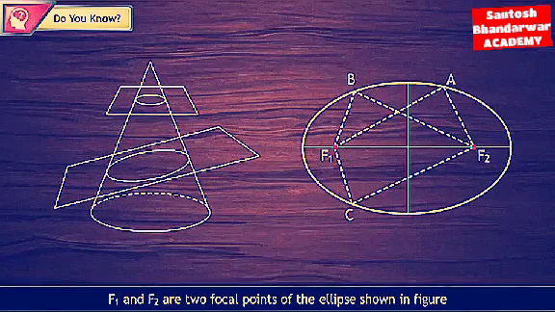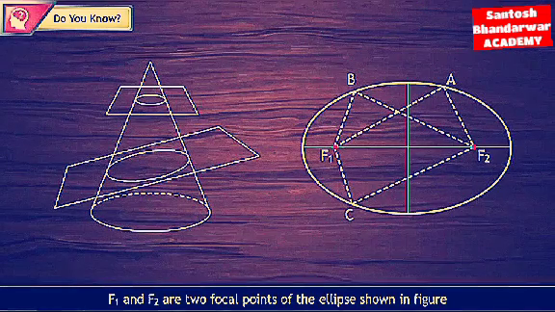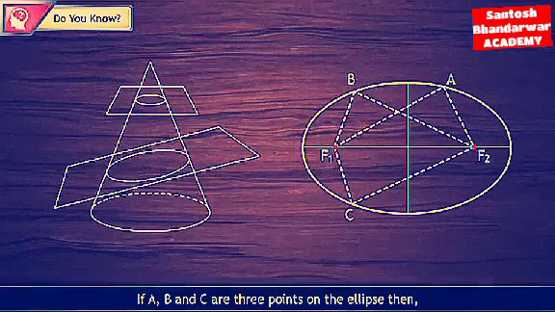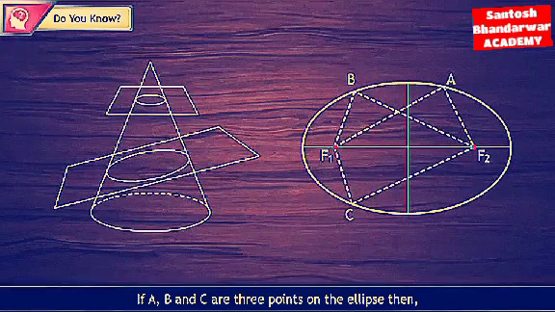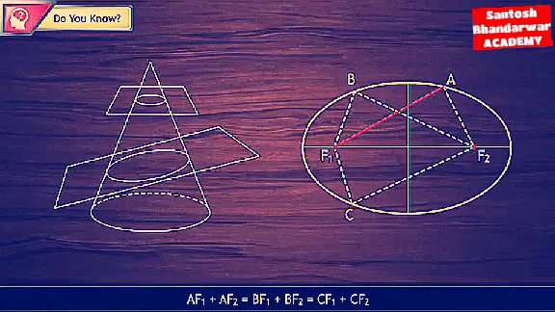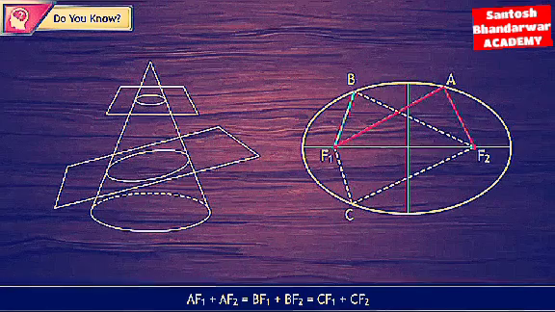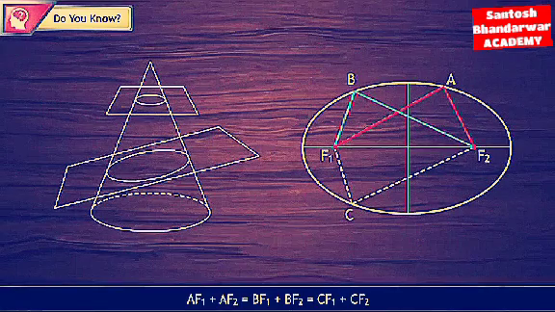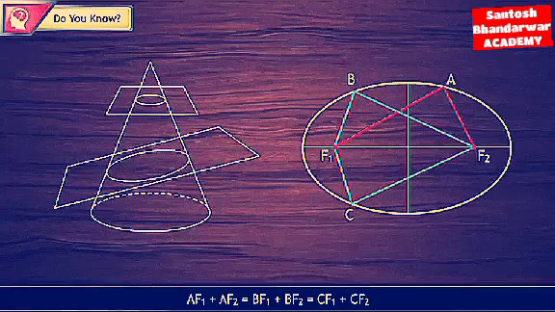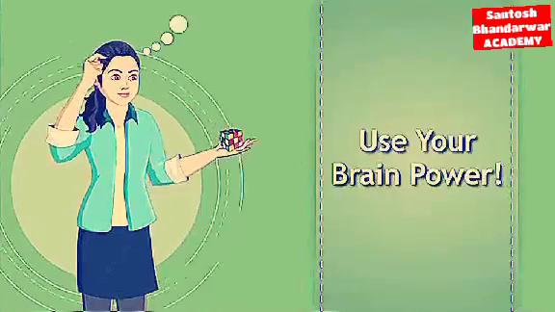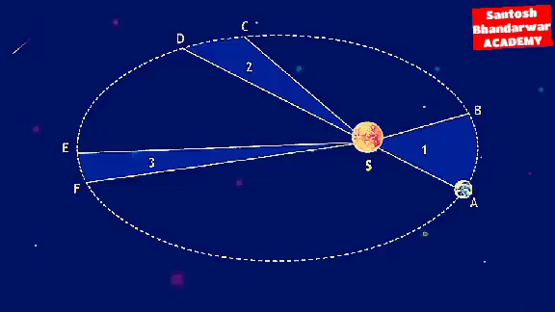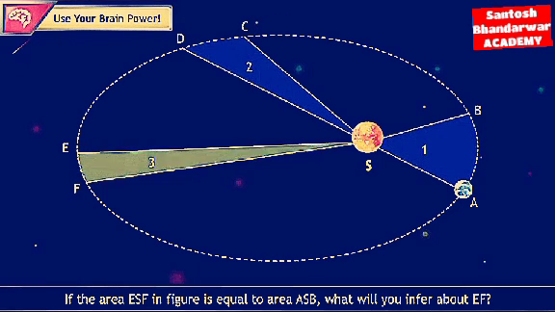F1 and F2 are two focal points of the ellipse shown in figure. If A, B and C are 3 points on the ellipse, then AF1 + AF2 = BF1 + BF2 = CF1 + CF2. Use your brain power. If the area ESF in figure is equal to area ASB, what will you infer about EF?